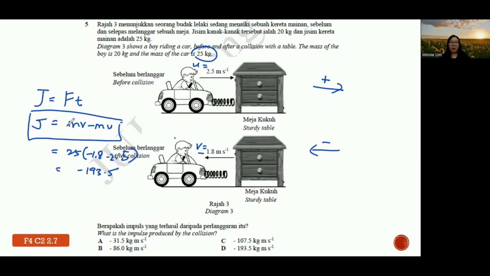And the unit follows. Okay, mass, the unit is what? kg, and then velocity is meter per second. Actually, it is the same unit as momentum as well. Or sometimes if you use this equation, the unit can be Newton second. So this is some idea regarding impulse.